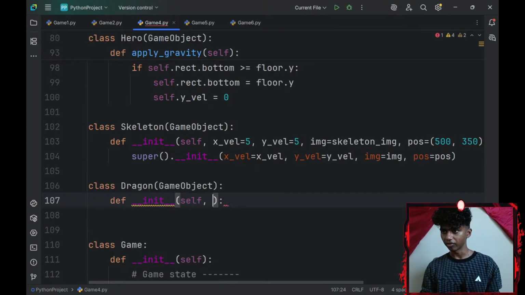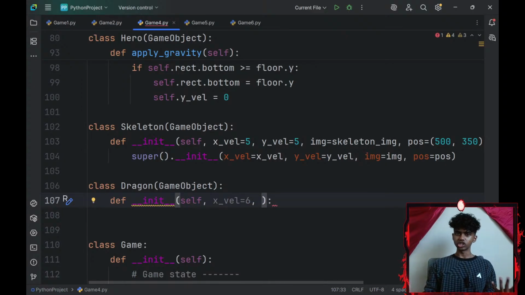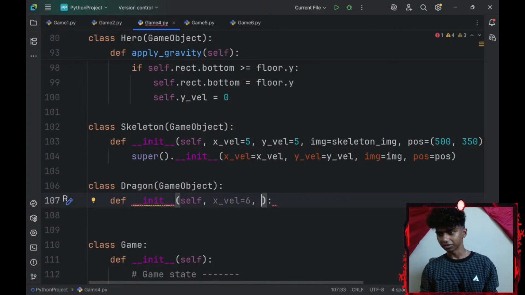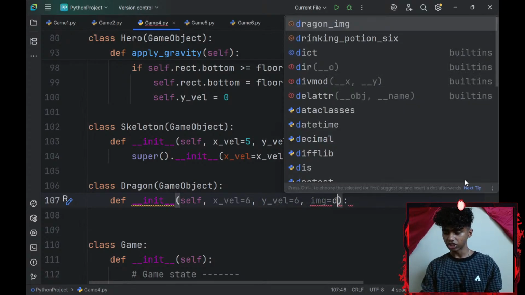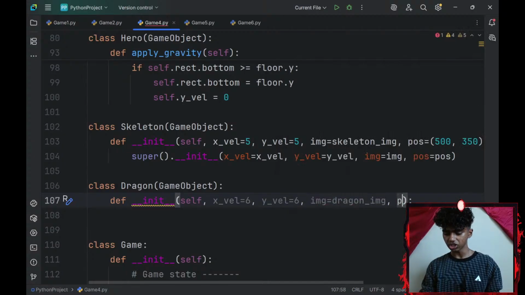So I'll go with x_velocity, which is going to be, let's say, 6 pixels per frame, because my dragon needs to be faster than my player and my skeleton. Then a y_velocity, which is going to be equal to 6 pixels per frame again. Image is going to be equal to my dragon image. Position is going to be equal to something like 500 by 100.